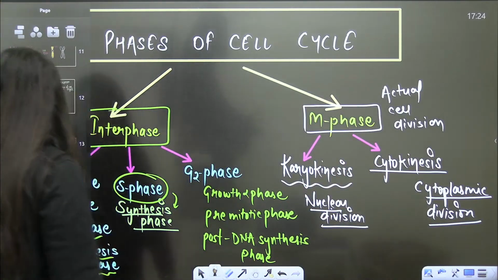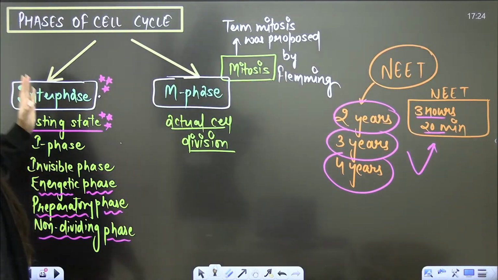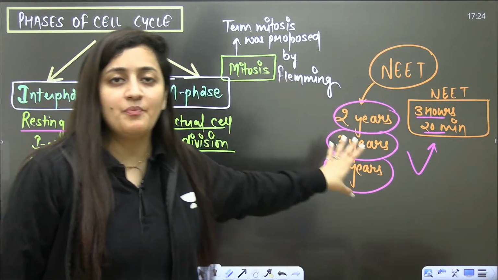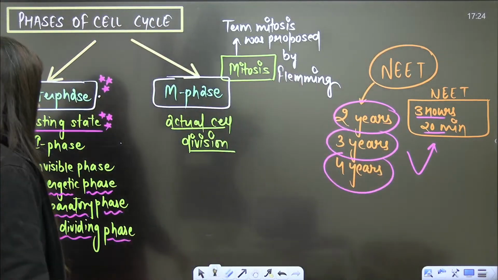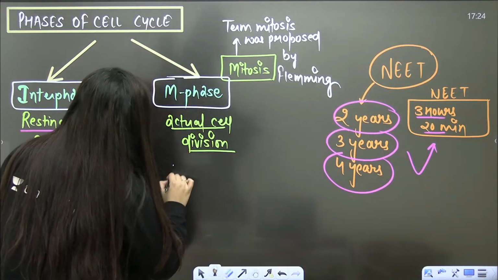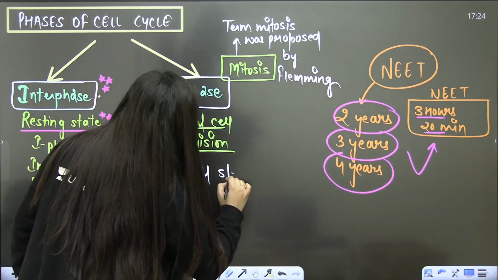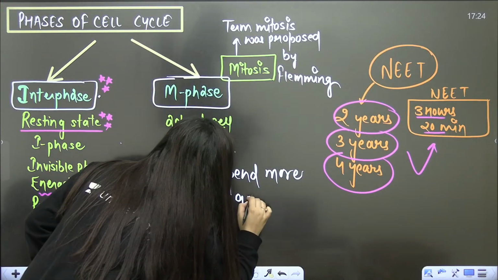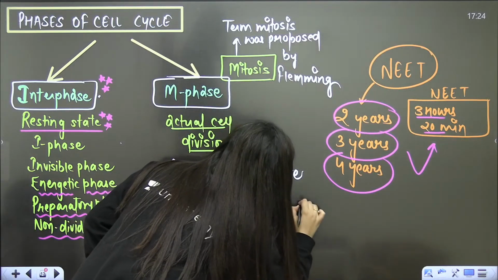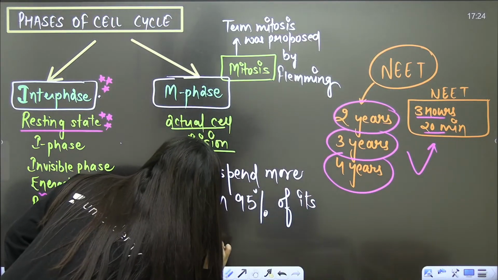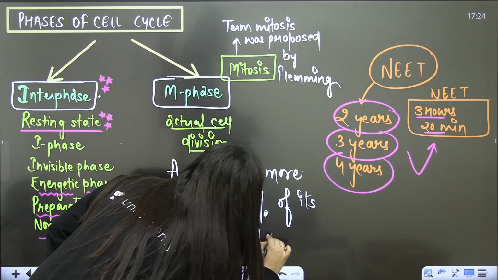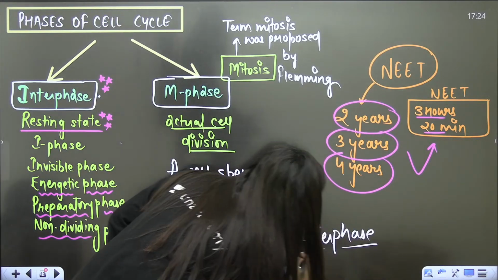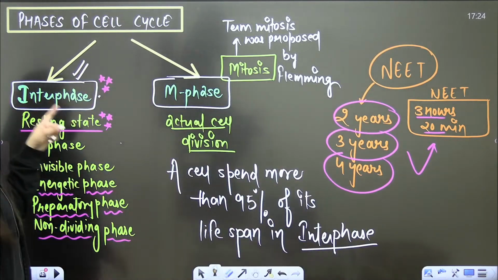So let's quickly recall. Phases of cell cycle: interphase and M phase. M phase is the actual division phase. Interphase is the phase where the cell is preparing itself for the M phase. One thing that you have to write down: a cell spends more than 95% of its lifespan in interphase, which means the majority of time is interphase.